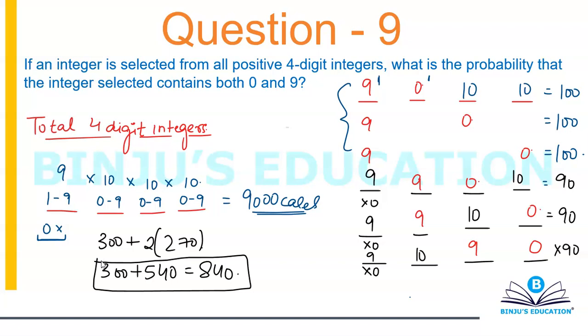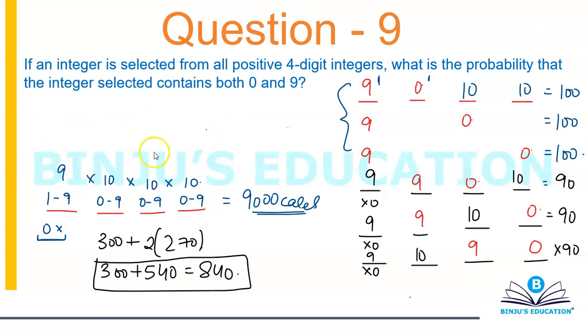In order to calculate the probability, it will be 840 by 9,000. So the point basically here is that in this question, I had to make all the cases. There is no shortcut for me. If you're thinking about solving this question as, okay, why can't I do it this way?